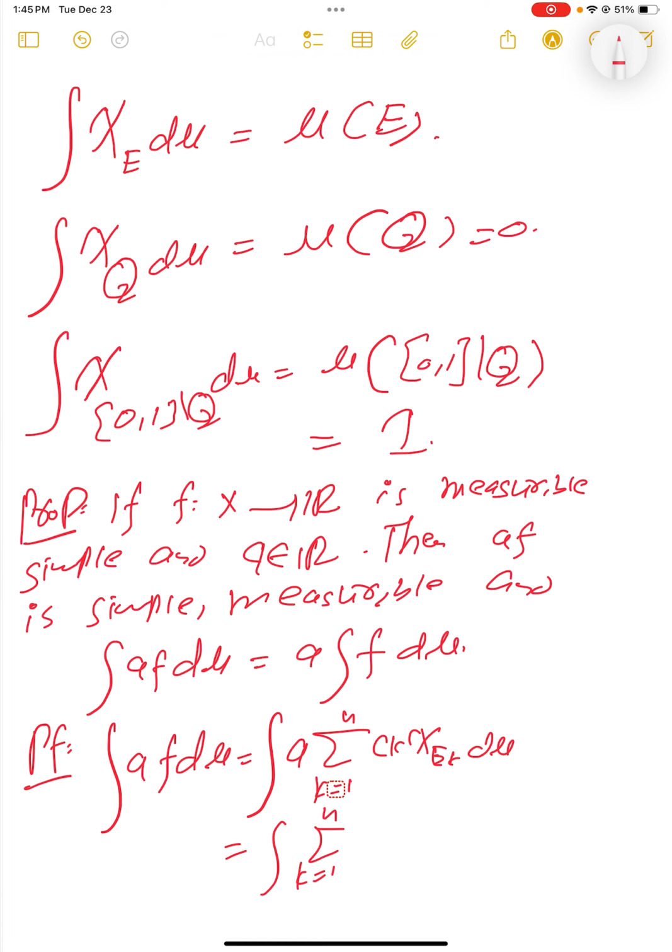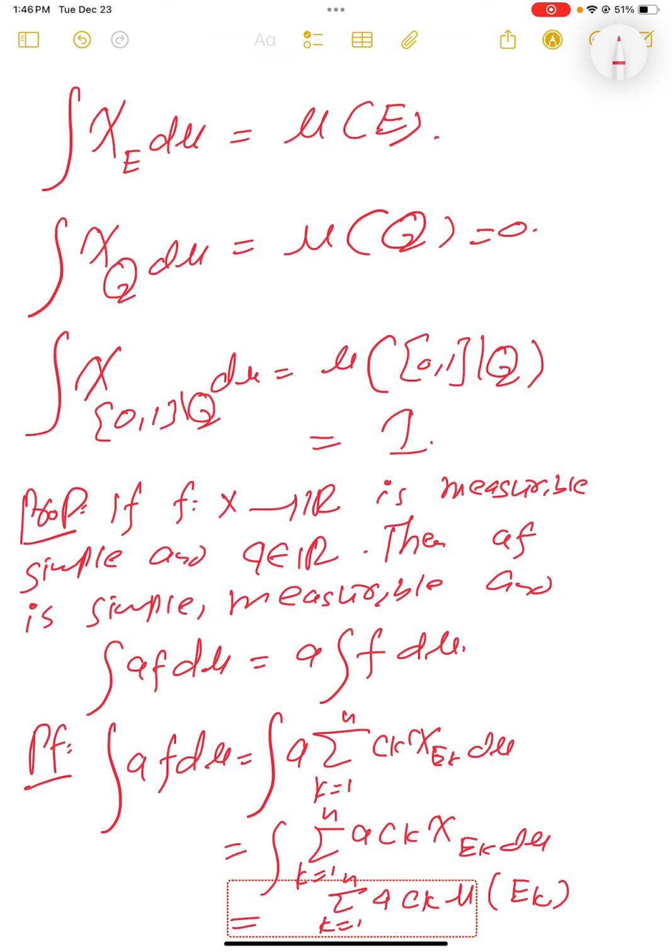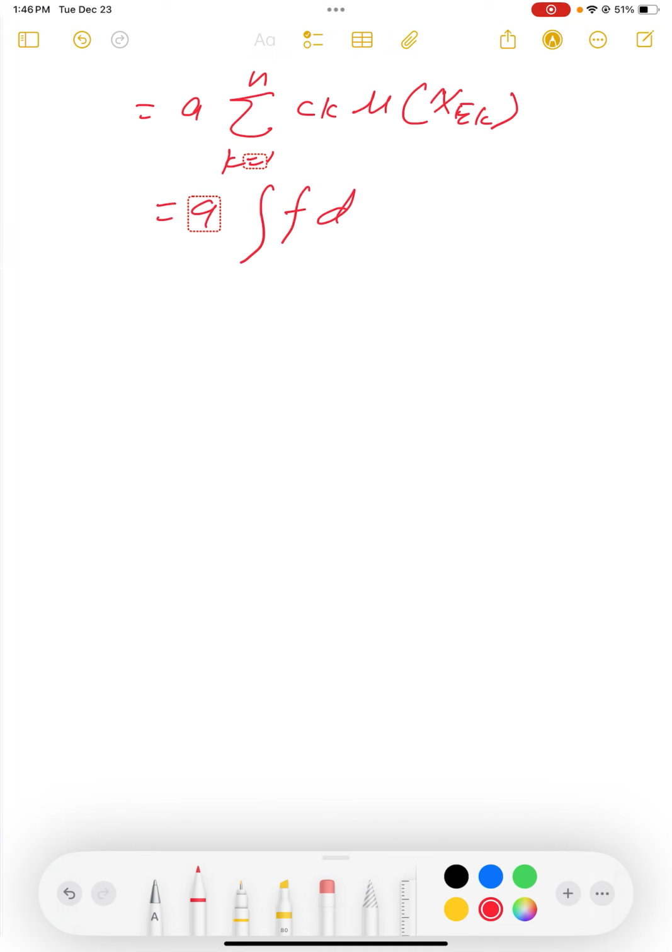Now we can rewrite this as a times the sum of k from 1 up to n of c_k times the measure of E_k. But this sum is nothing but the integral of f d mu.